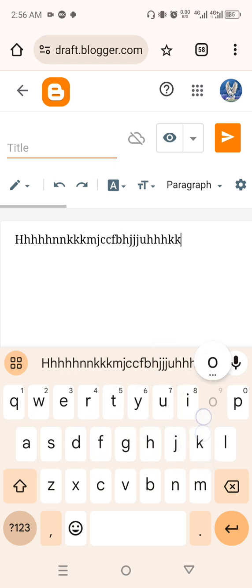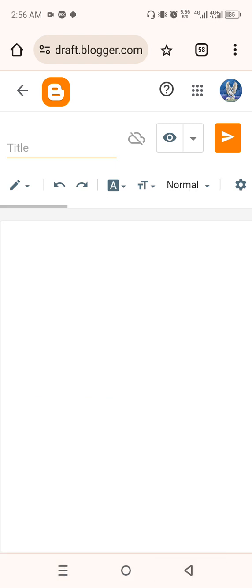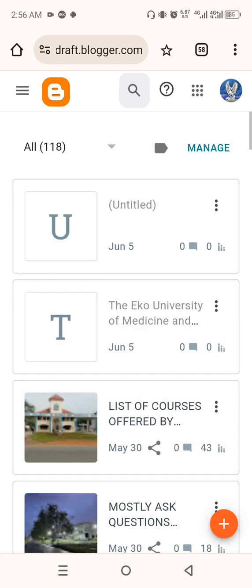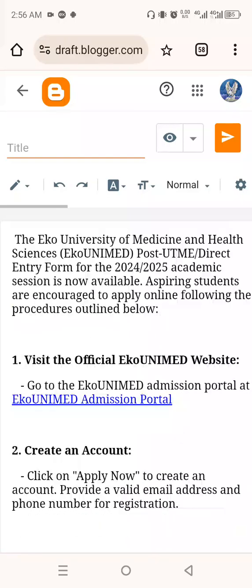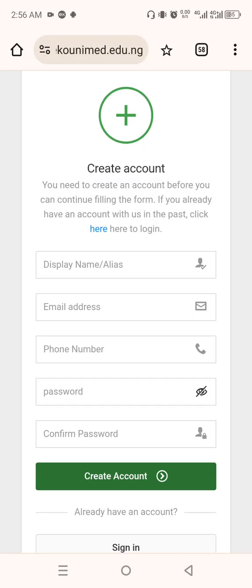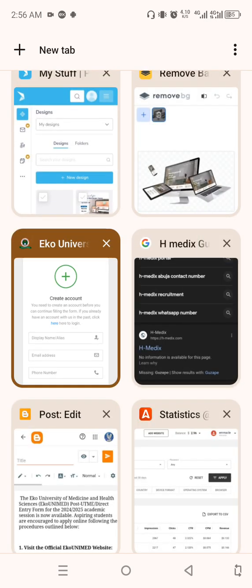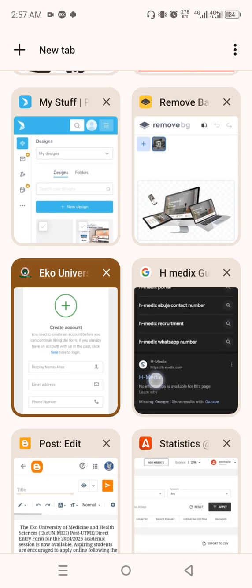But I don't really have the time to write content because I'm not a content creating lover when it comes to writing. So what I'm going to do, which I have already started on one of my blogs here, I'm writing one currently now. What I do is go do research on other blogs, what other blogs are posting or what is trending, because of the nature of the blog I'm running. This is a school blog where I drop information regarding school. So you can look for another niche, that is another type of blog. You can write on financing, you can write on a couple of other things.